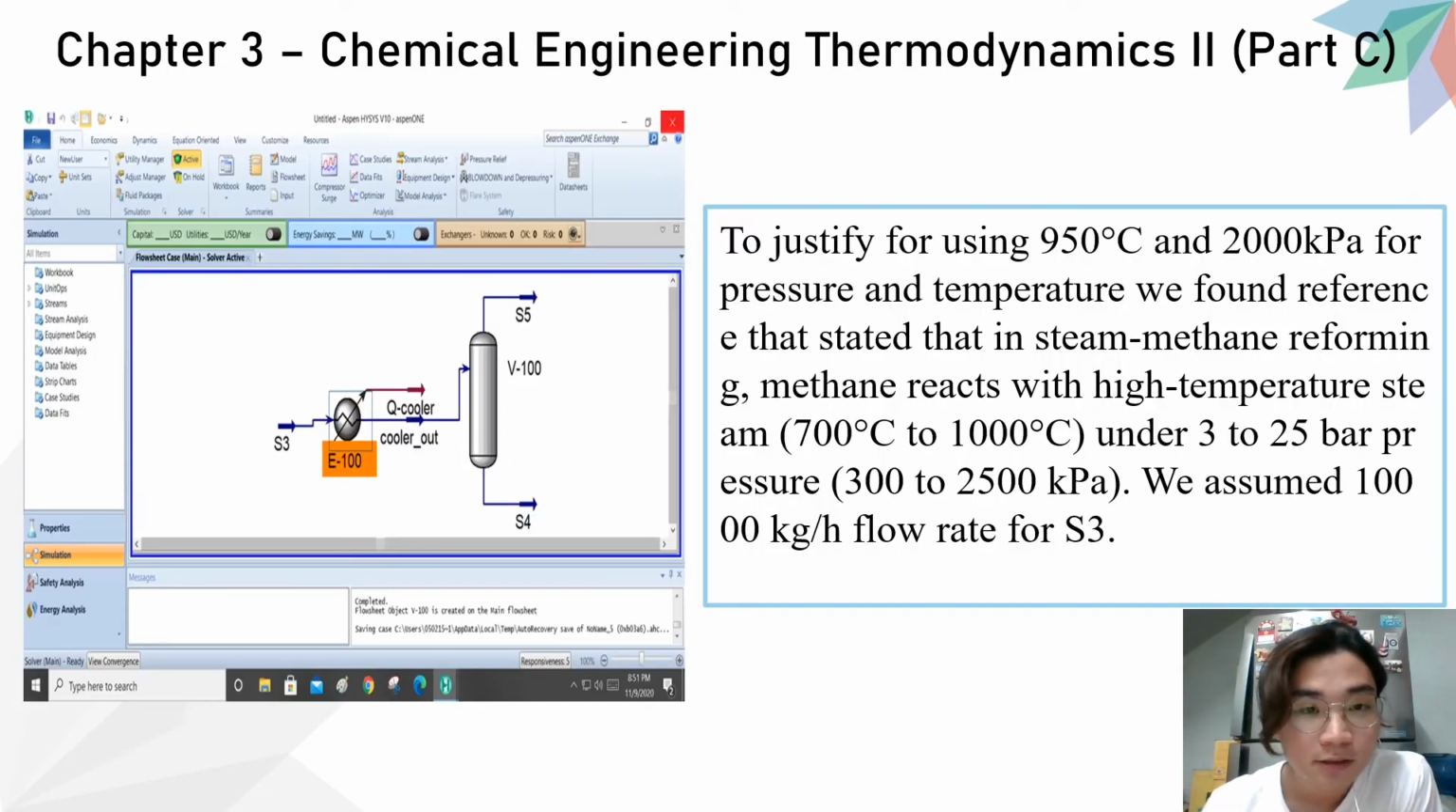Let's see. So this is the flow diagram that we simulated in HYSYS. We use 950 degrees Celsius and 2000 kilopascal for temperature and pressure. We found a reference online that stated that in steam methane reforming, methane reacts with high temperature steam, 700 degrees Celsius to 1000 degrees Celsius, under 3 to 25 bar pressure, which is equivalent to 300 to 2500 kilopascal. We assume that the flow is 10,000 kg per hour.